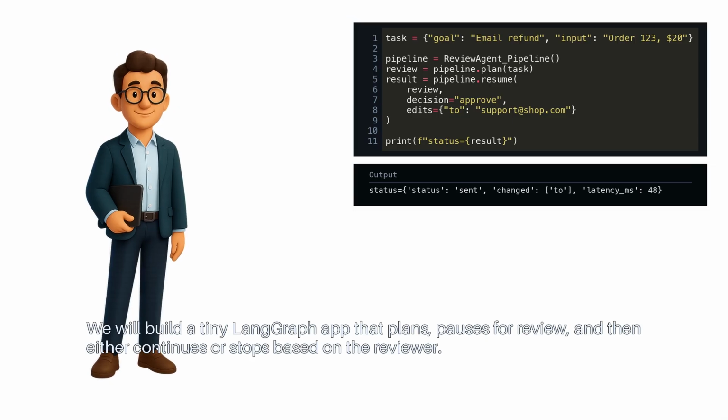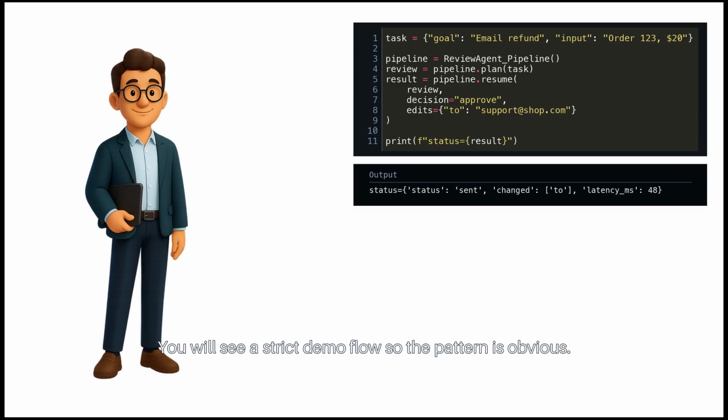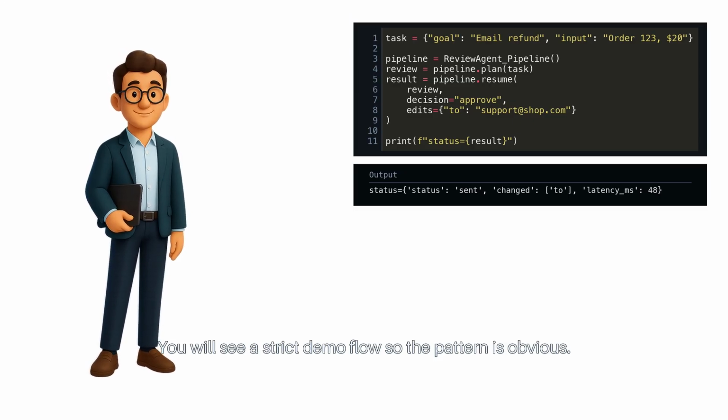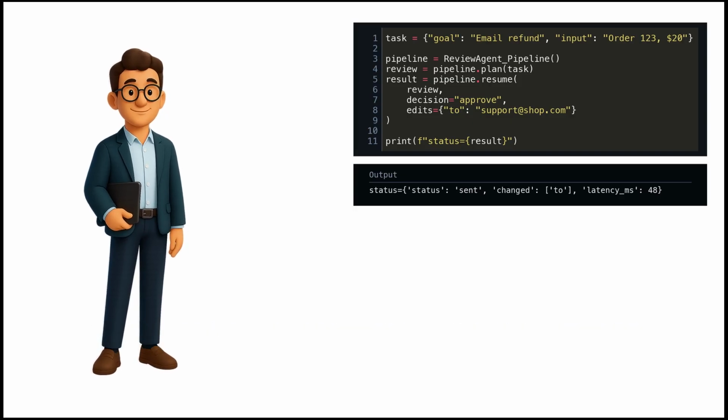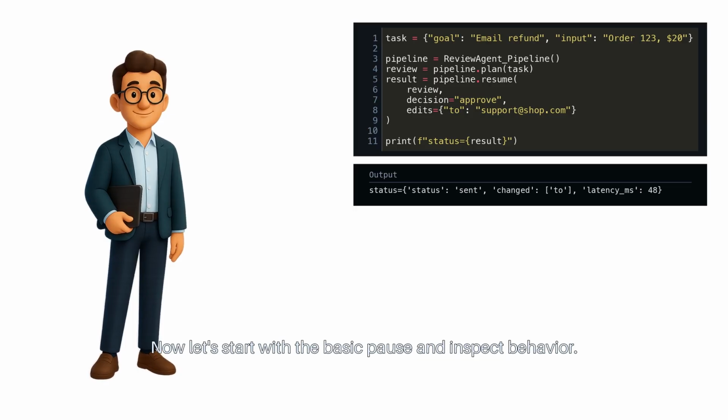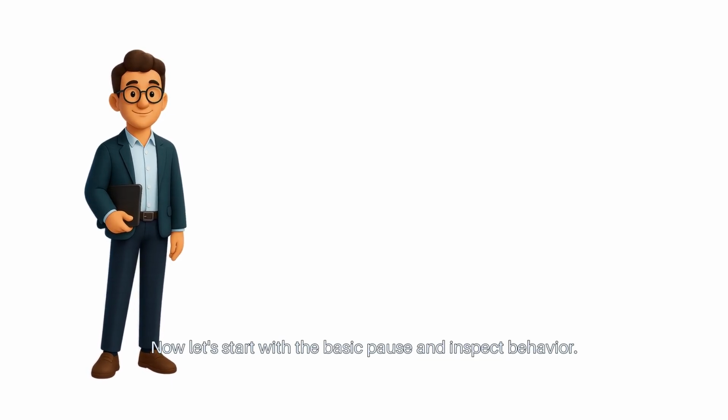We will build a tiny LangGraph app that plans, pauses for review, and then either continues or stops based on the reviewer. You will see a strict demo flow, so the pattern is obvious. The code is small, and it mirrors what you would use in a test harness or a lightweight review UI. Now, let's start with the basic pause and inspect behavior.